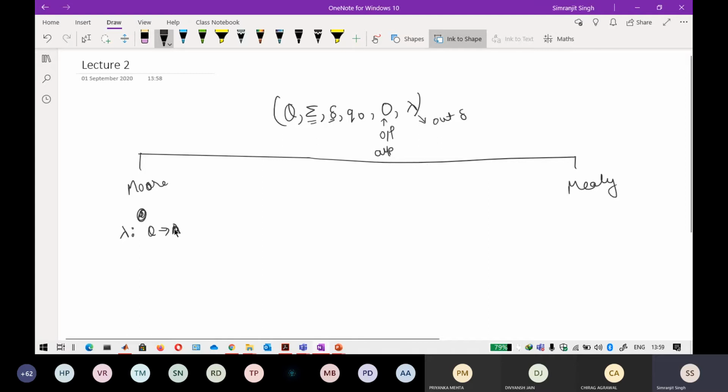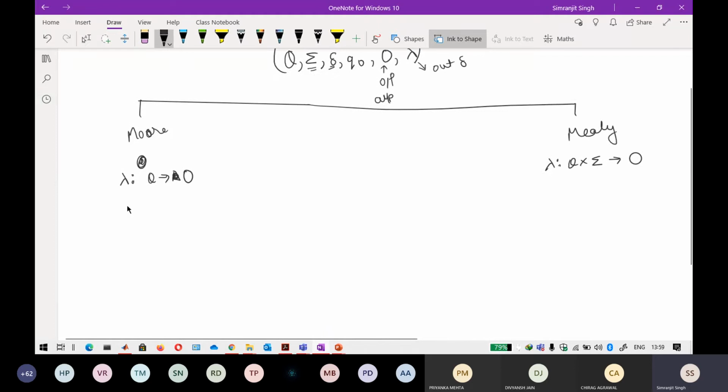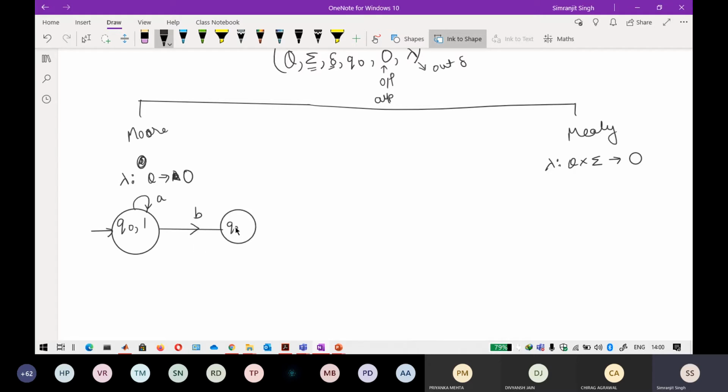Okay, sorry, Q goes to O, and here lambda Q into this input alphabet goes to O. Okay, so again, what is the meaning of this? I will draw a simple example of it so that you can understand it. Don't worry about how we built that example. We will do a machine construction of it again, so till then, don't worry about it. I'm just building this example to make you understand what the definition actually is.